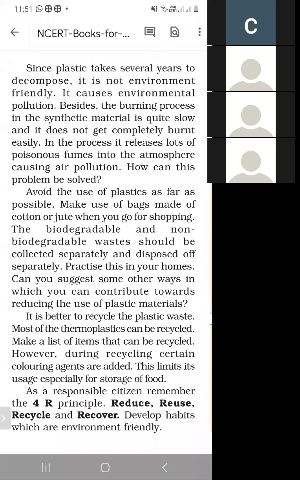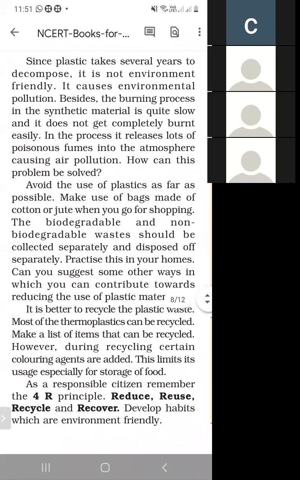And how can this problem be solved? Avoid the use of plastic as far as possible. Make use of bags made of cotton or jute, which are biodegradable, when you go for shopping.